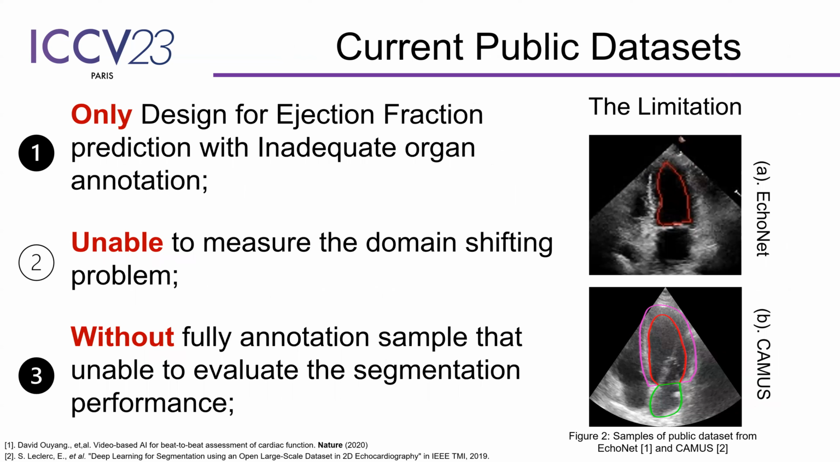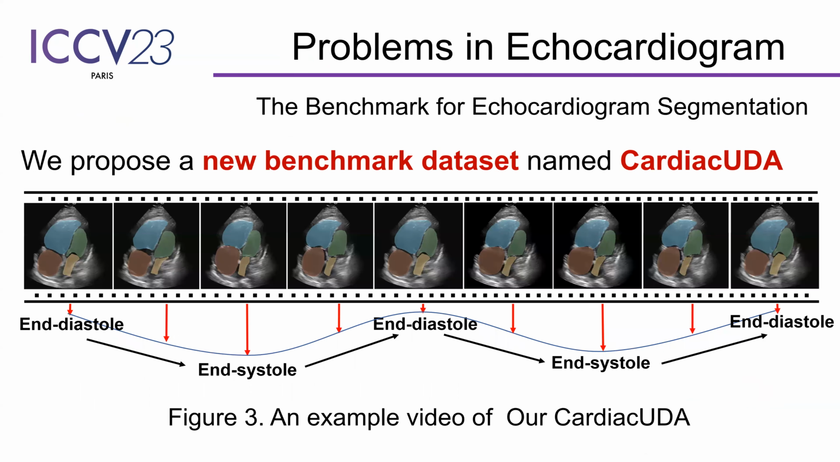Current public datasets show some drawbacks and are not able to address the following problems. Those datasets are only designed for ejection fraction prediction, with only partial cardio structure annotation. And those datasets are unable to measure the domain shifting problem. Third, those datasets are also unable to evaluate the segmentation performance since they are not equipped with full annotation samples. Thus, we propose a new benchmark dataset to address those problems.